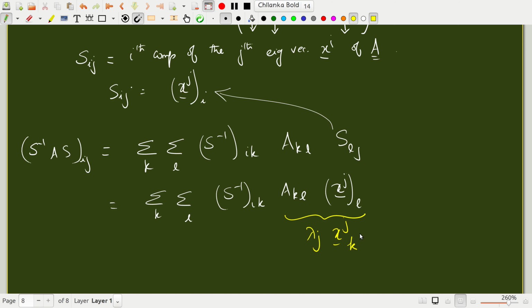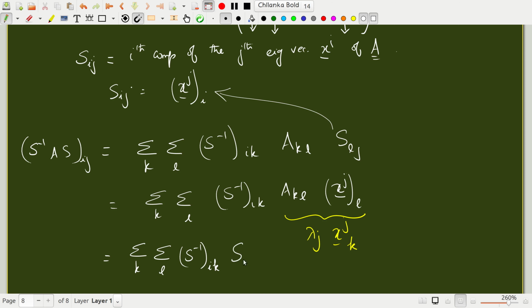Okay, so this is nothing but the sum over k of S inverse_ik lambda_j x_jk. Now again I will go back to what is x_jk.